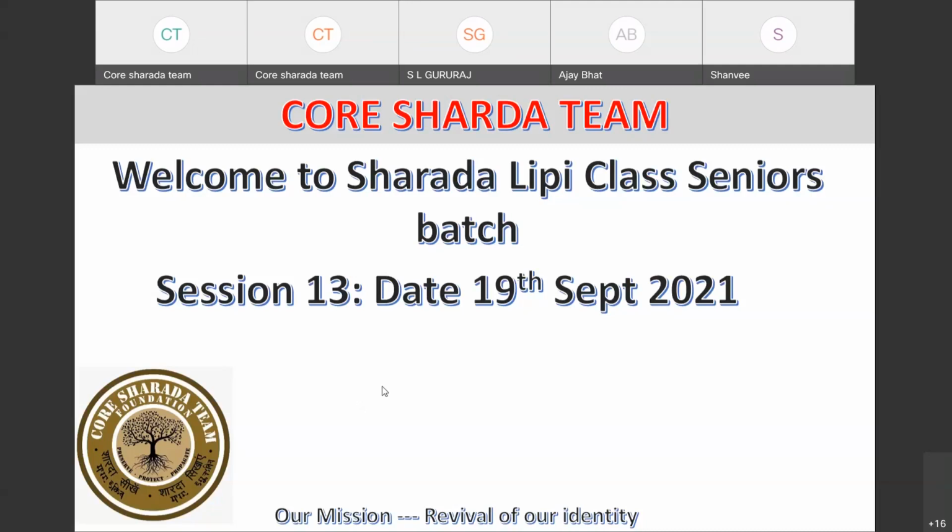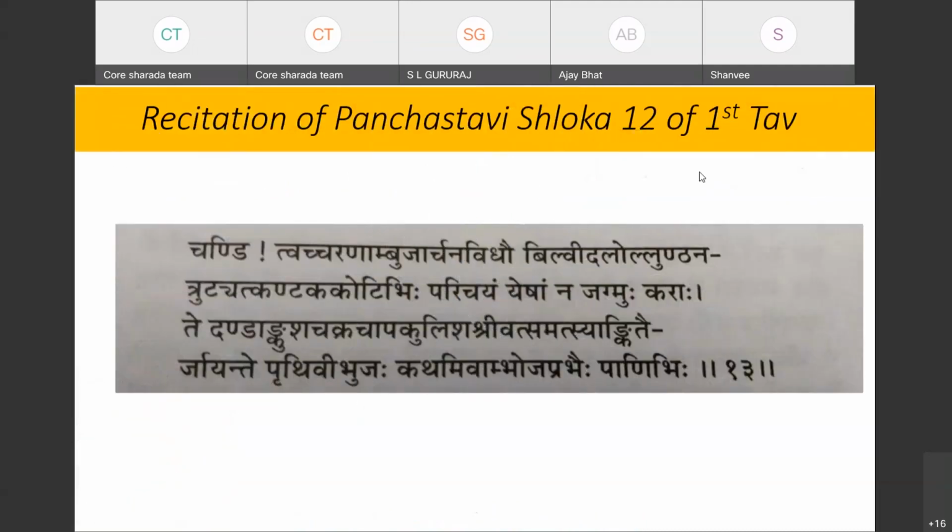Now, before we start the class, we will just recite the shloka from Panchastavi. In fact, it is 13.